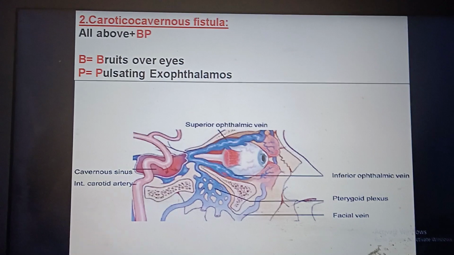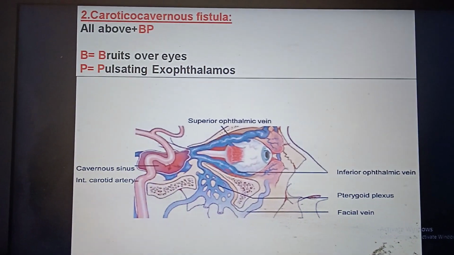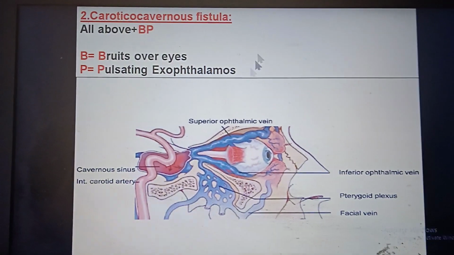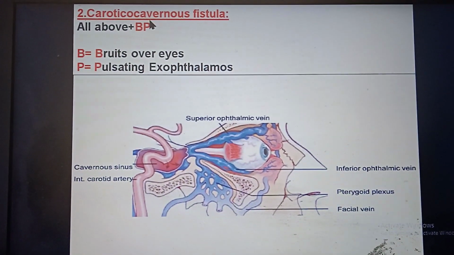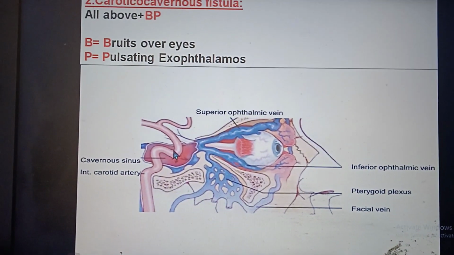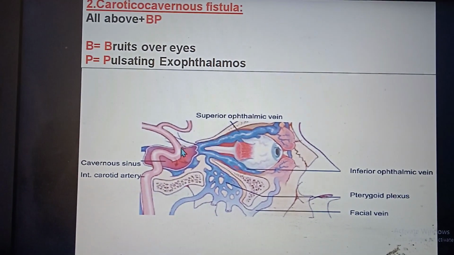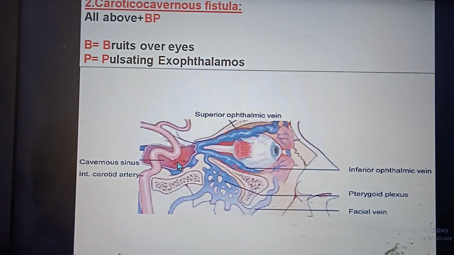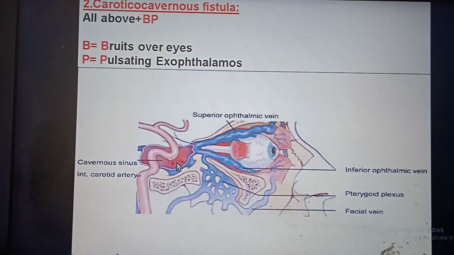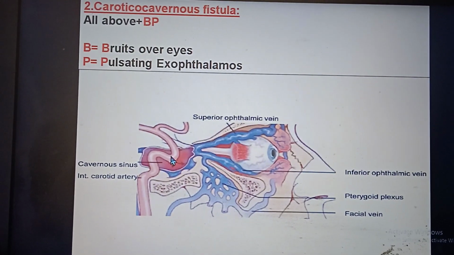Now the second one is the carotico-cavernous fistula. This is due to fracture of the base of the skull, and there is injury to the internal carotid artery. Here is the internal carotid artery, which is a content of the cavernous sinus. So communication will be established between the venous system and the arterial system.